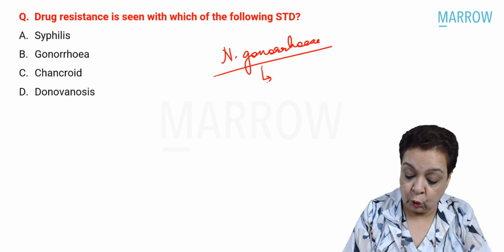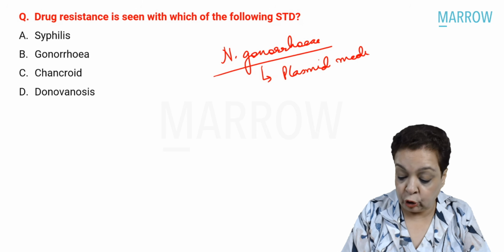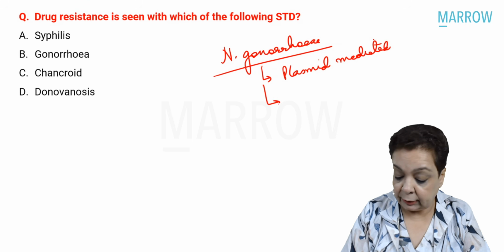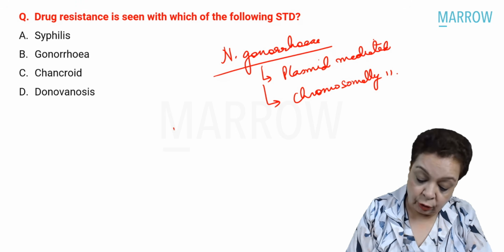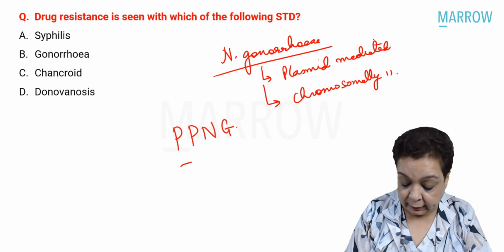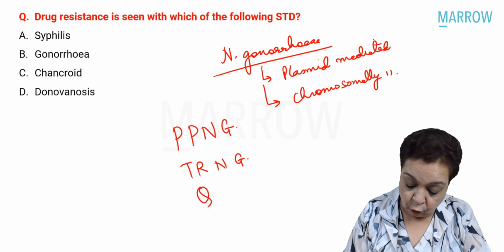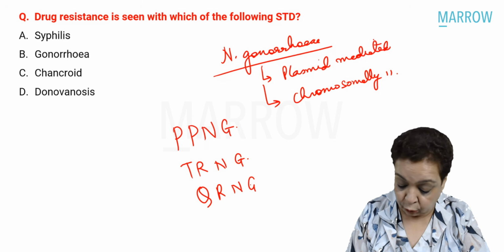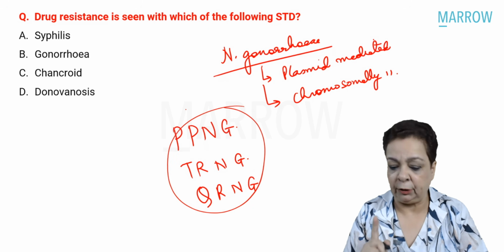It shows both plasmid mediated as well as chromosomally mediated resistance genes. So I've talked about penicillinase producing Neisseria gonorrhoeae, tetracycline resistant Neisseria gonorrhoeae, as well as fluoroquinolone resistant Neisseria gonorrhoeae. There's a special slide in my video talking about this kind of resistance.